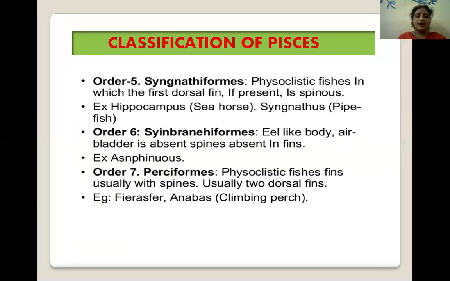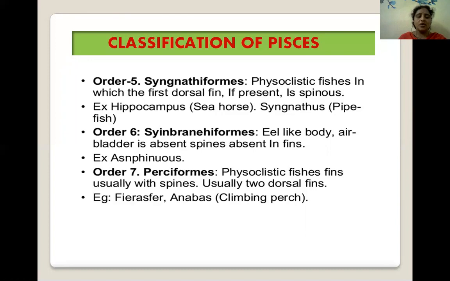Next, order 5, Syngnathiformes. Physoclistous fishes in which the first dorsal fin, if present, is spinous. In this Syngnathiformes, the examples are Hippocampus, whose common name is seahorse. Next, Syngnathus, its common name is pipefish.